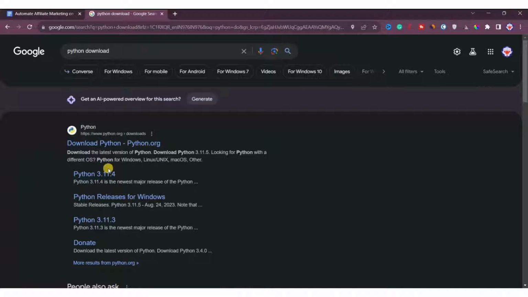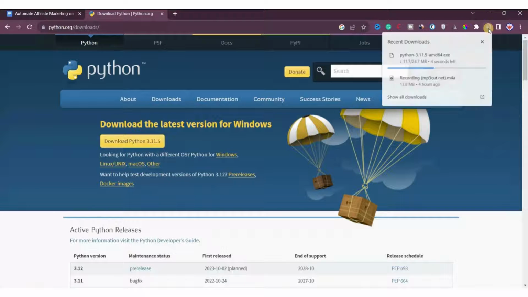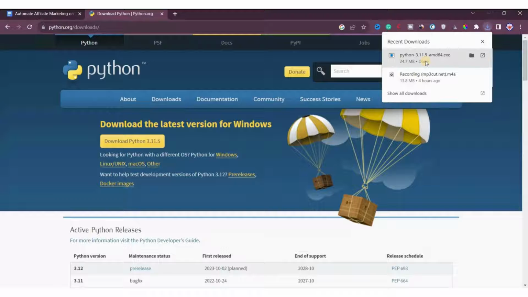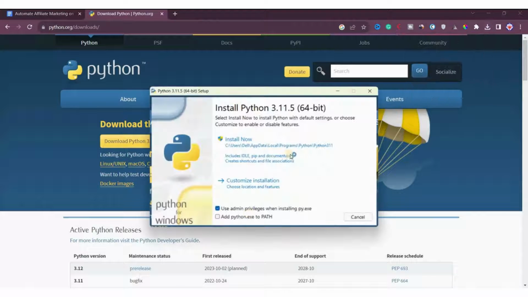Now, you click on the first link. You can see here this is the latest version of Python, and you can simply click here to download it. Now you can see that it's downloading here. Once it is downloaded, we'll install it. I will open it, and now we will install this.